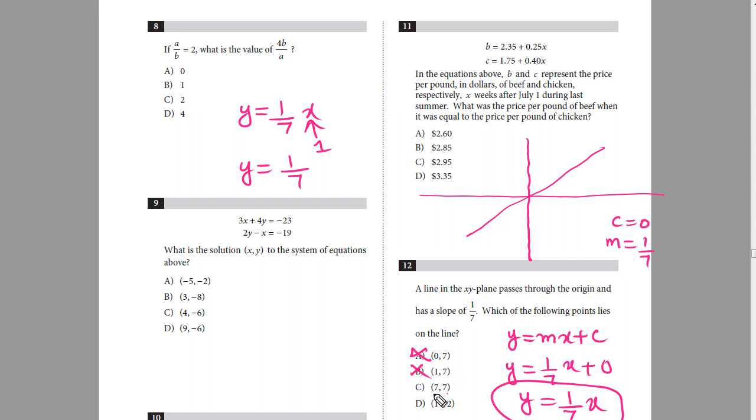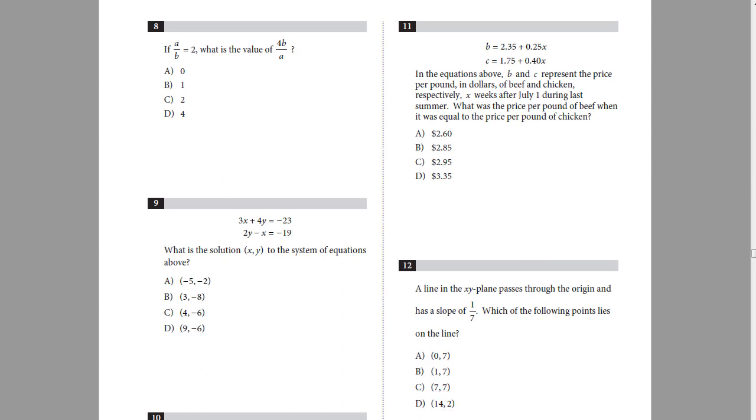Now I'll insert 7 in place of x, and let's see what I'll get. If I insert 7, I'll get y is equal to 1, because 7 over 7 becomes 1. So this option is also incorrect. So ultimately this option will be the correct one. Now let's insert the values. In place of x, I'll insert 14, and 14 over 7 would be equal to 2. So I'll get y is equal to 2. So this answer is correct, that x is equal to 14 and y is equal to 2. So that is option D. In this way we will do question number 12.